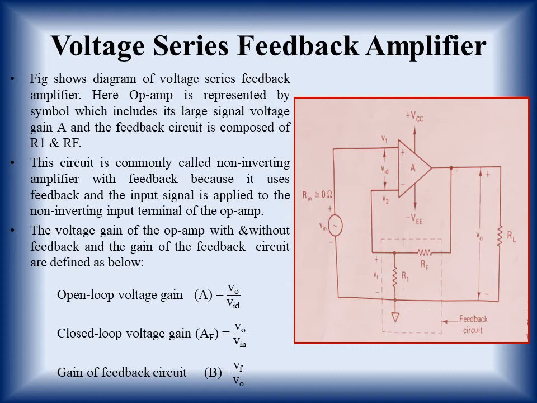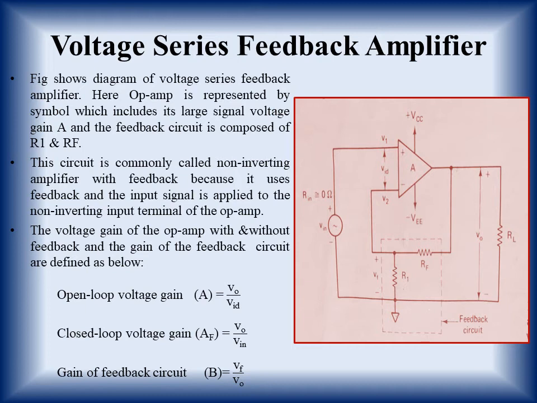First of all, the open loop voltage gain, capital A. This is defined as output voltage upon difference of the input voltage, that is VO upon VID. Second is the closed loop voltage gain, or we can say feedback amplifier gain, represented by capital AF.